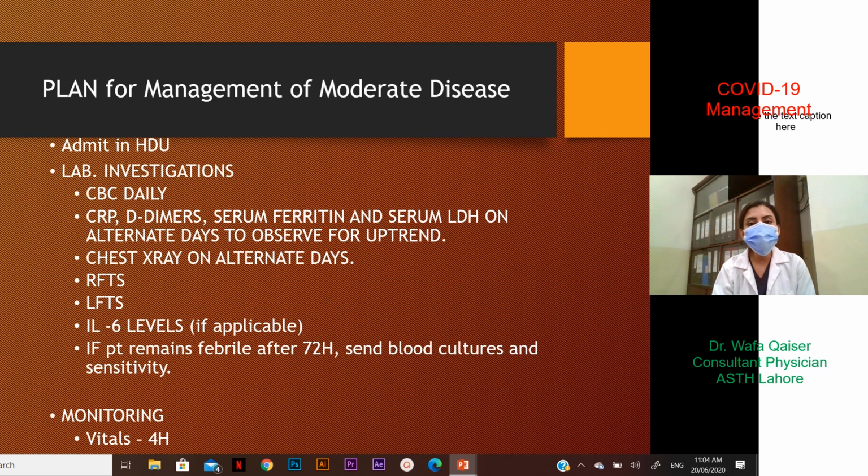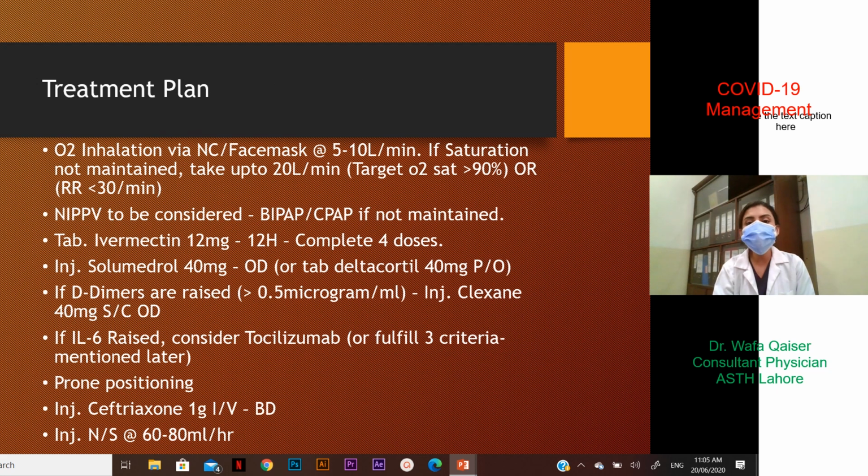At this point, for a moderate disease, we do need to do his renal functions and liver functions. If applicable, we may need to check IL-6 levels as well that seem to be increased or going in an uptrend pattern. If the patient remains febrile after 72 hours, we also would be sending blood cultures and sensitivity testing. Monitoring of this patient would be done 4 hourly, including checking his oxygen saturation and, if requiring oxygen, then what level the patient is needing.